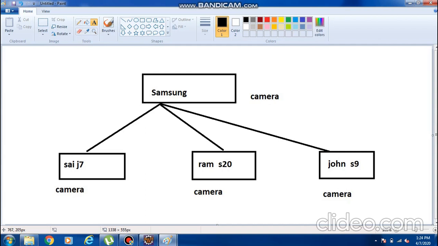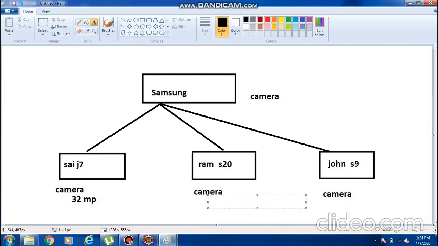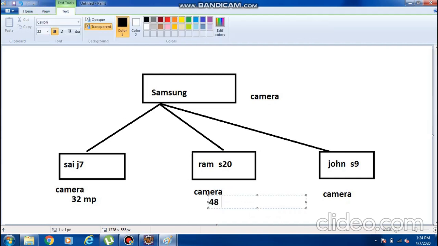Samsung is providing just the camera feature. Now J7 is implementing the camera feature: in J7 they designed the camera as 32 megapixel. In S20, the feature they provided is 48 megapixel. In S9, they are providing 16 megapixel.